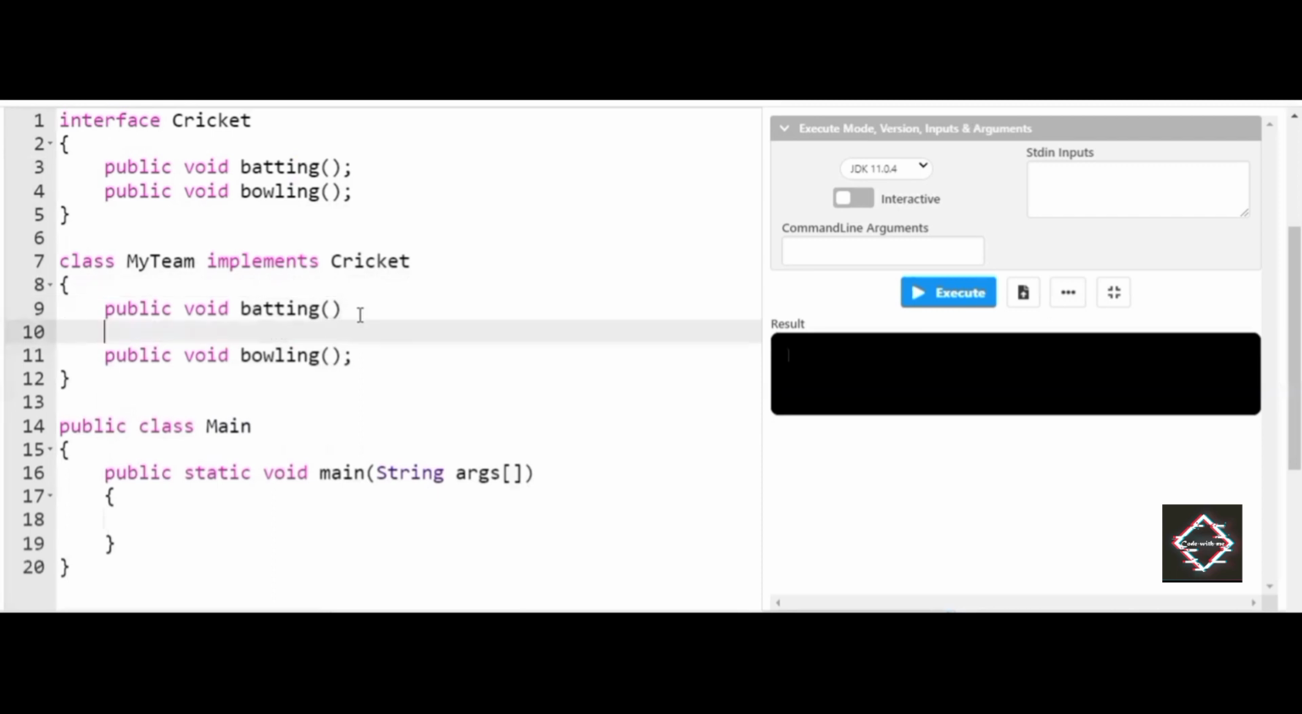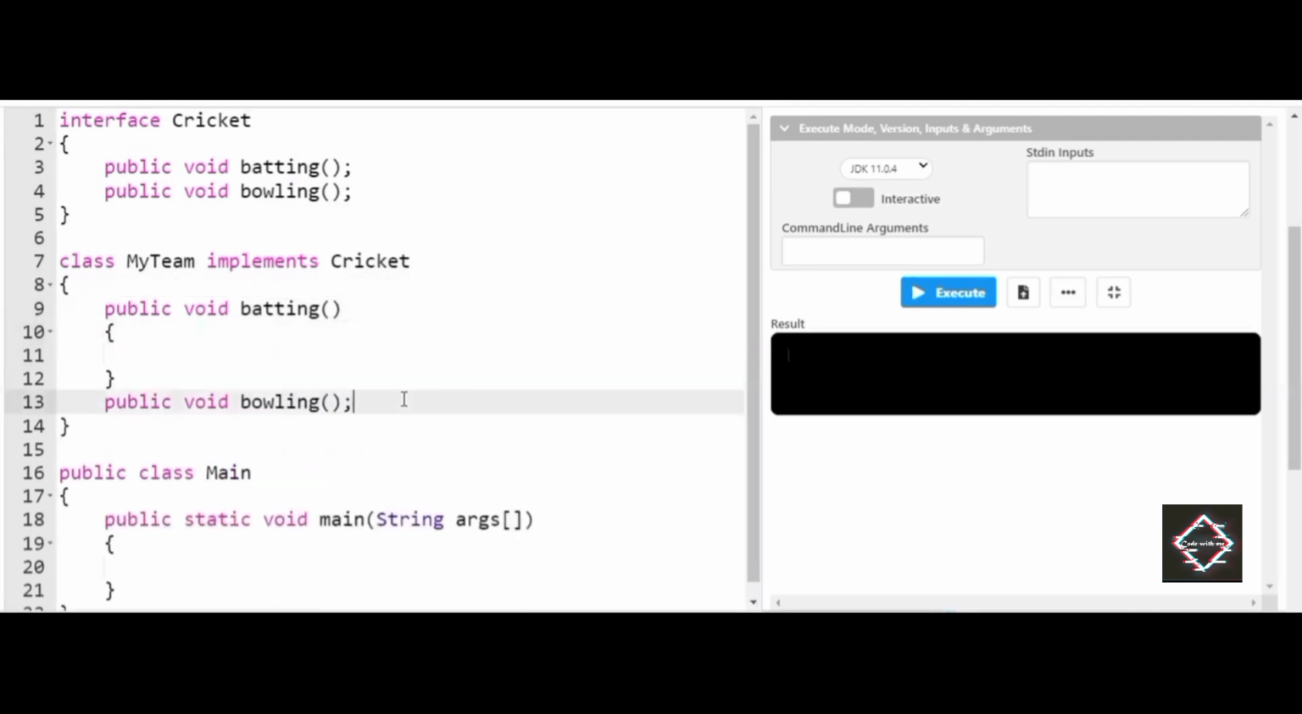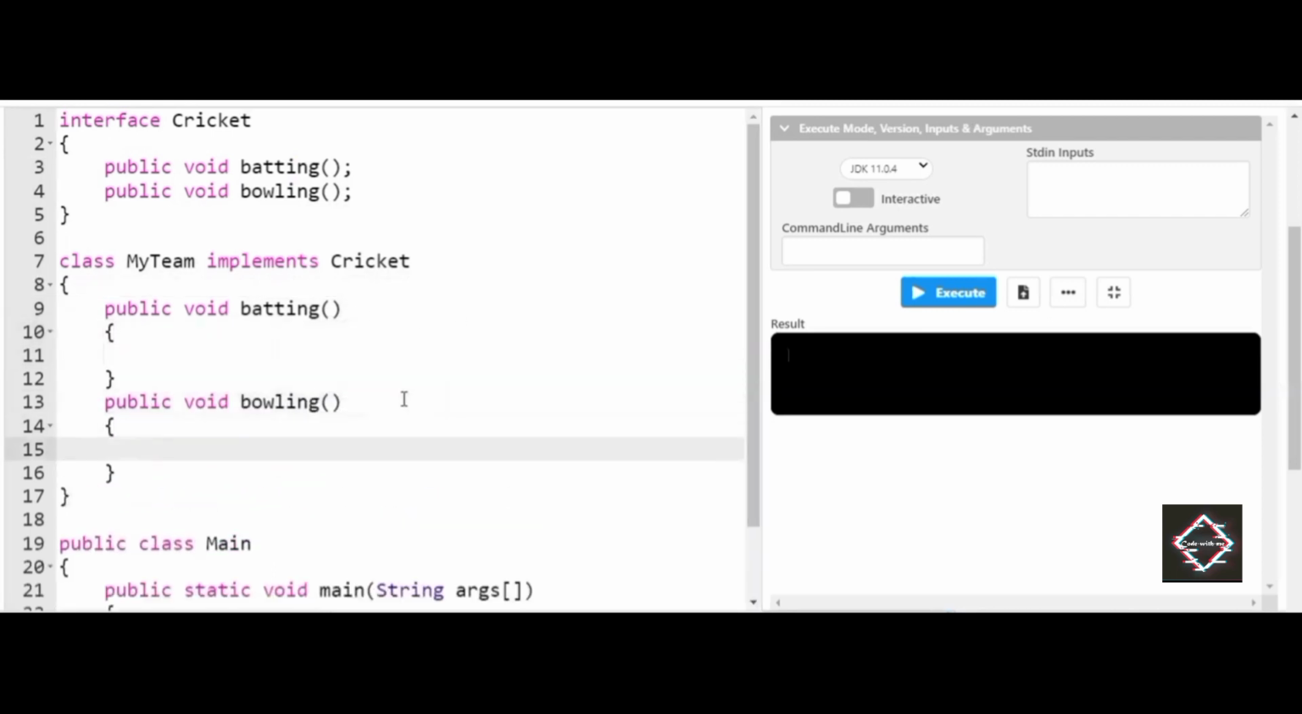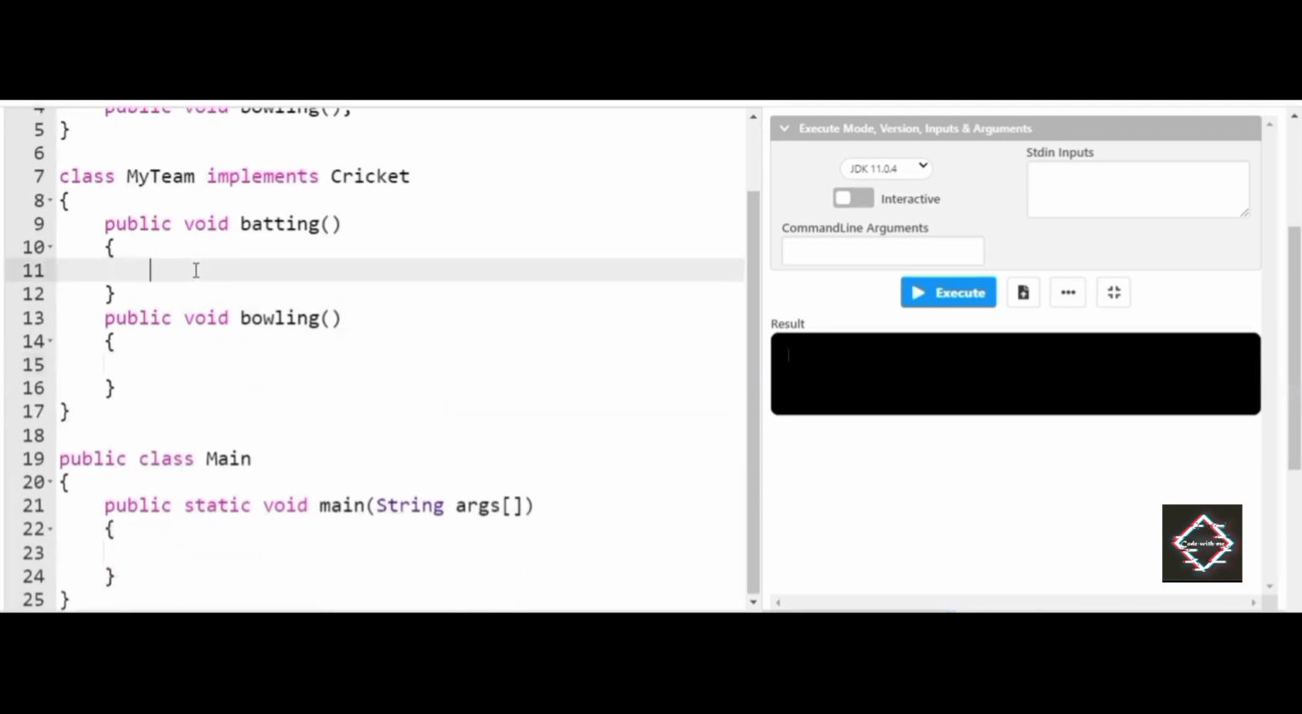I'll just take this out and add a statement. For instance, I'll use System.out.println, batting. The same goes here. Let's copy this, paste it here, and I'll just write it as bowling.